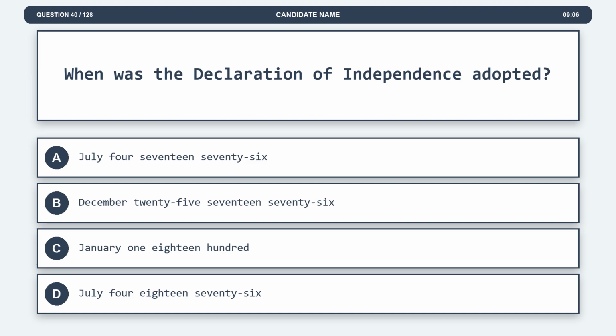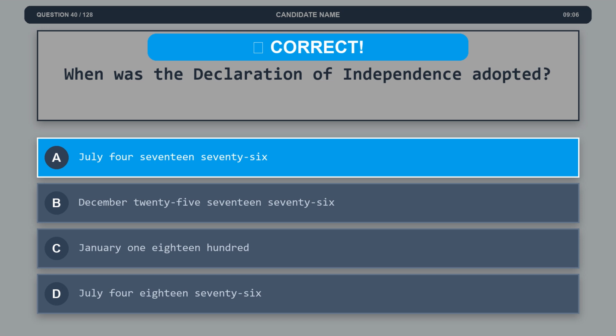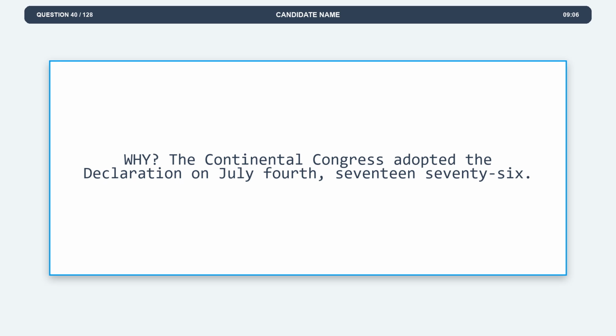Question 40. When was the Declaration of Independence adopted? Option A, July 4, 1776. Option B, December 25, 1776. Option C, January 1, 1800. Option D, July 4, 1876. The correct answer is option A, July 4, 1776. Explanation. The Continental Congress adopted the Declaration on July 4, 1776.